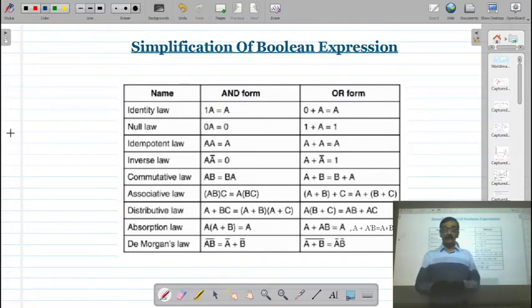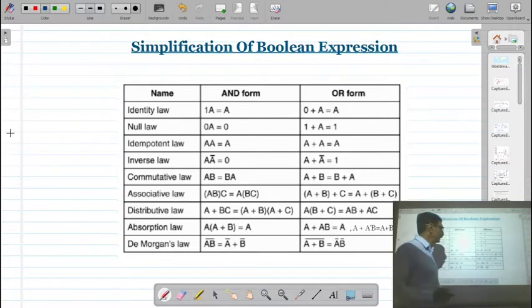In certain cases we have a very long expression with a number of variables. But when we apply Boolean laws, the expression becomes very simple, and sometimes instead of 10-20 logic gates you require only 1 or 2 logic gates. If you have 3-4 variables, then after simplifying using Boolean laws you will find that only 1 or 2 variables are required to implement the circuit.